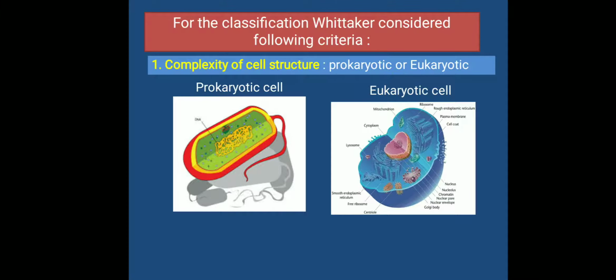Now what do you mean by eukaryotic cell? They have specific membrane bound cell organelles and a distinct nucleus. The nucleus is also surrounded by specific nuclear membrane as you can see in diagram.